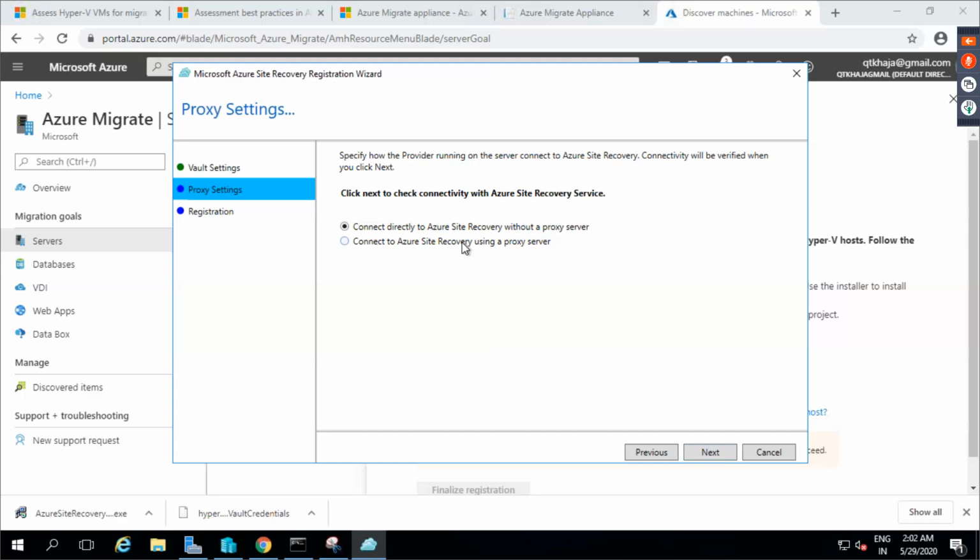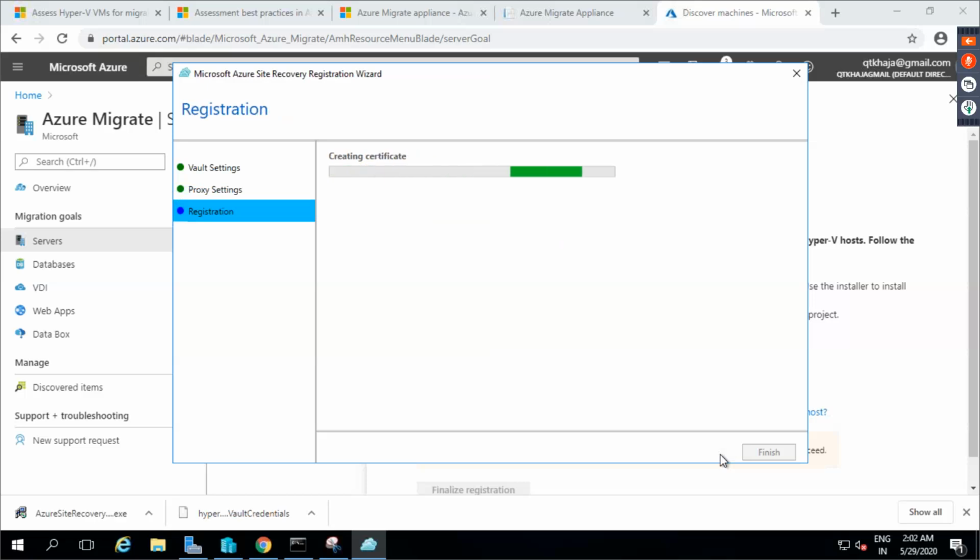In your organization, if you have an HTTP proxy server, you will be basically doing that. Next. So once this registration is done, okay, you would be seeing a connected sign, and from that connected sign, you can basically do the stuff.